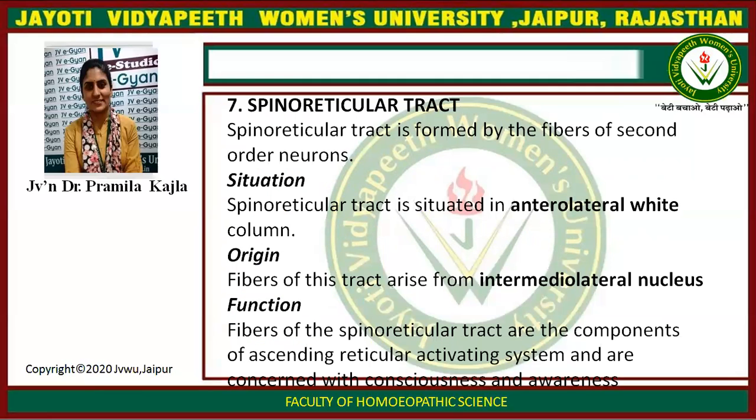Spinoreticular tract. Spinoreticular tract is formed by the fibers of second order neurons. Situation. Spinoreticular tract is situated in the anterolateral white column. Origin. Fibers of this tract arise from the intermediolateral nucleus. Function. Fibers of the spinoreticular tract are components of the ascending reticular activating system and are concerned with consciousness and awareness.